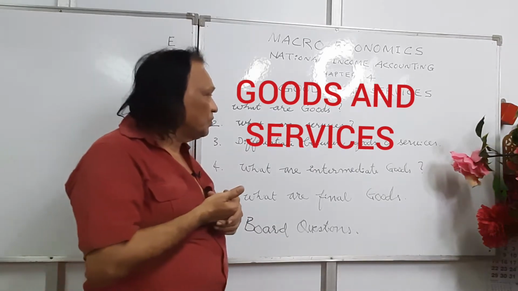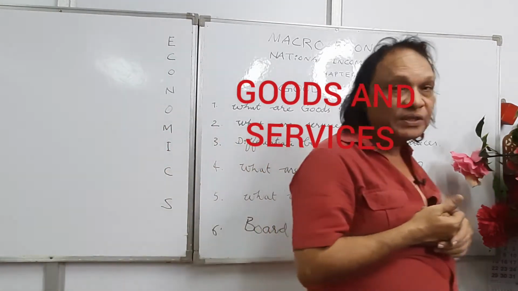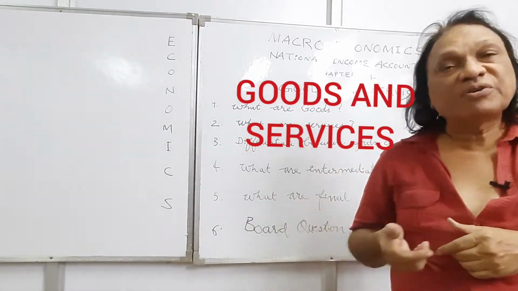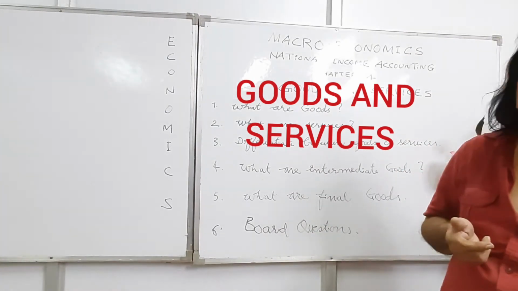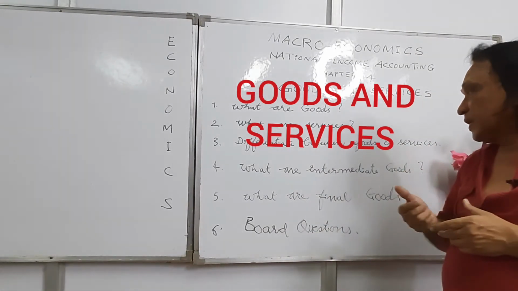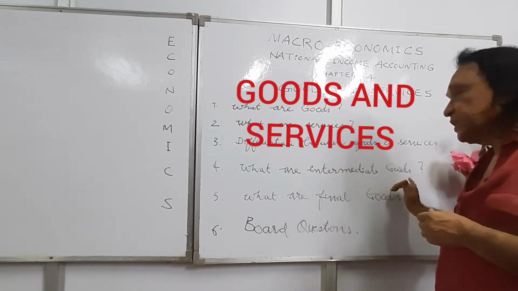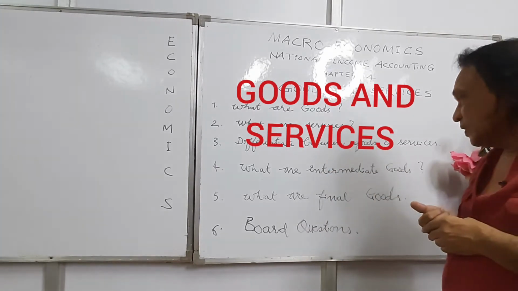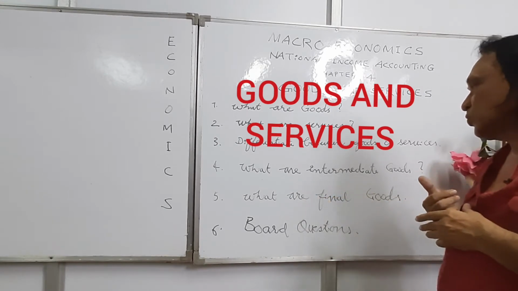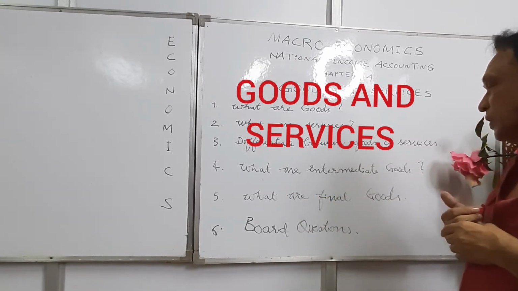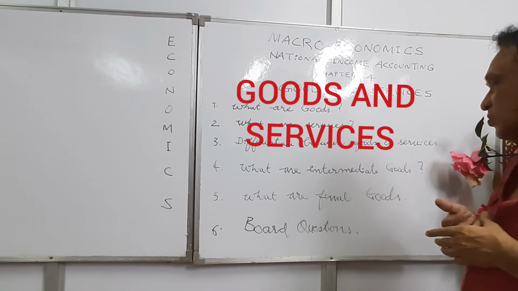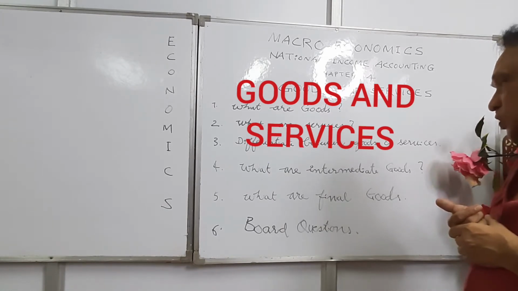What difference we find between goods and services? Then there are many ways of classifying goods, and we have the most important, what are intermediate goods, and next you have what are final goods, and some of the typical questions that came in the board examination.